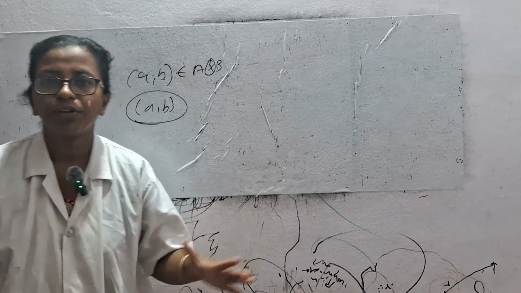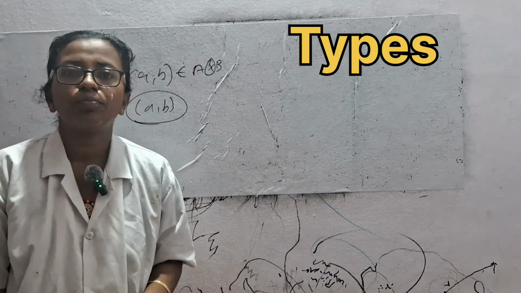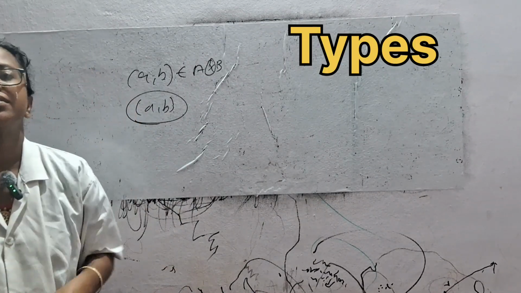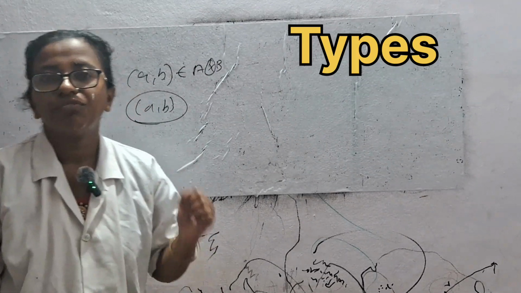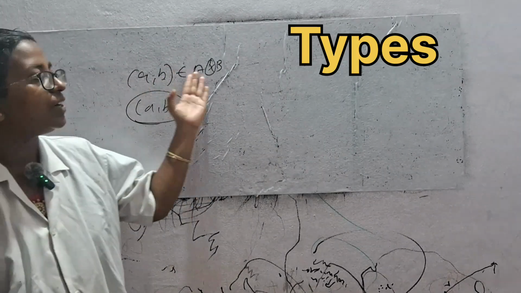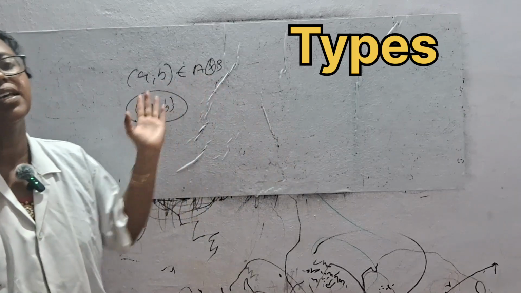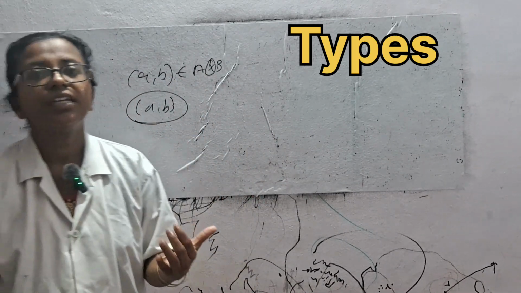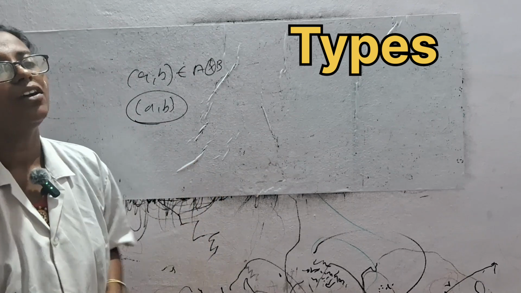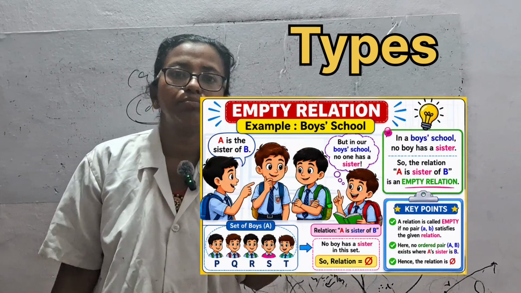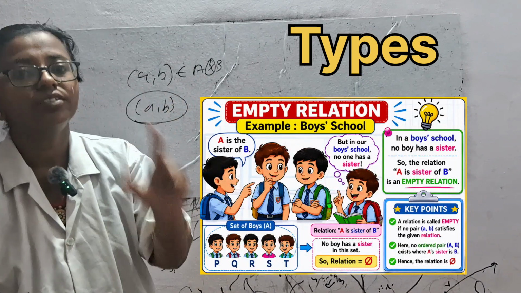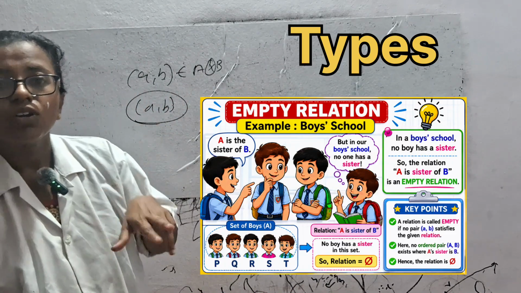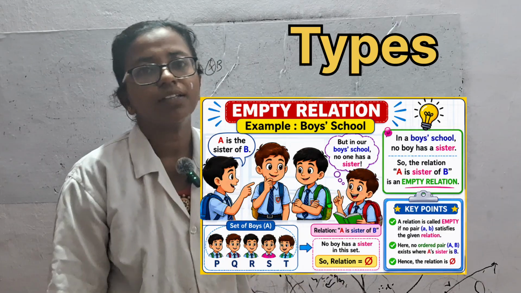Now I am going to discuss the types of relations. What are the types of relations? Why do we need types? If I am choosing a relation between two sets A and B, I write (a, b), but I am choosing numbers only in A, not other than A. That's the types of relations. Types will be denoted for A cross A, the same set. Now, what are the types?